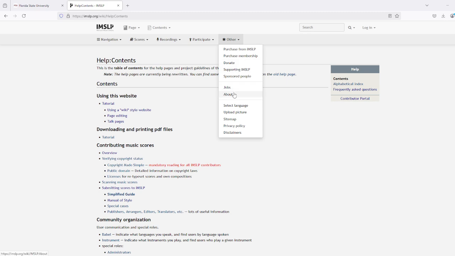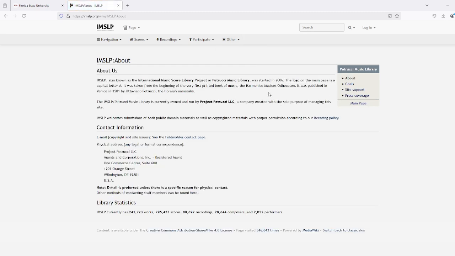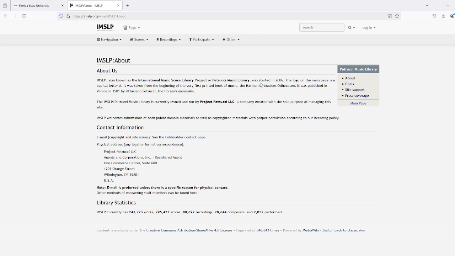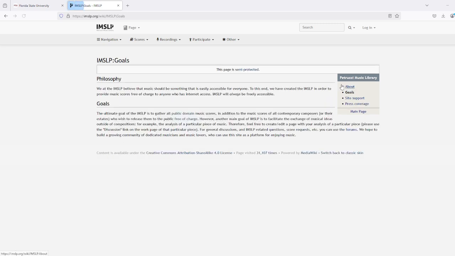The digital library's goals and information can be found under their About page under the Other tab. And here we can learn that IMSLP started in 2006 and is currently owned and run by Project Petrucci LLC. They welcome submissions of both public domain materials as well as copyrighted materials with proper permission. Their goals are listed over here.